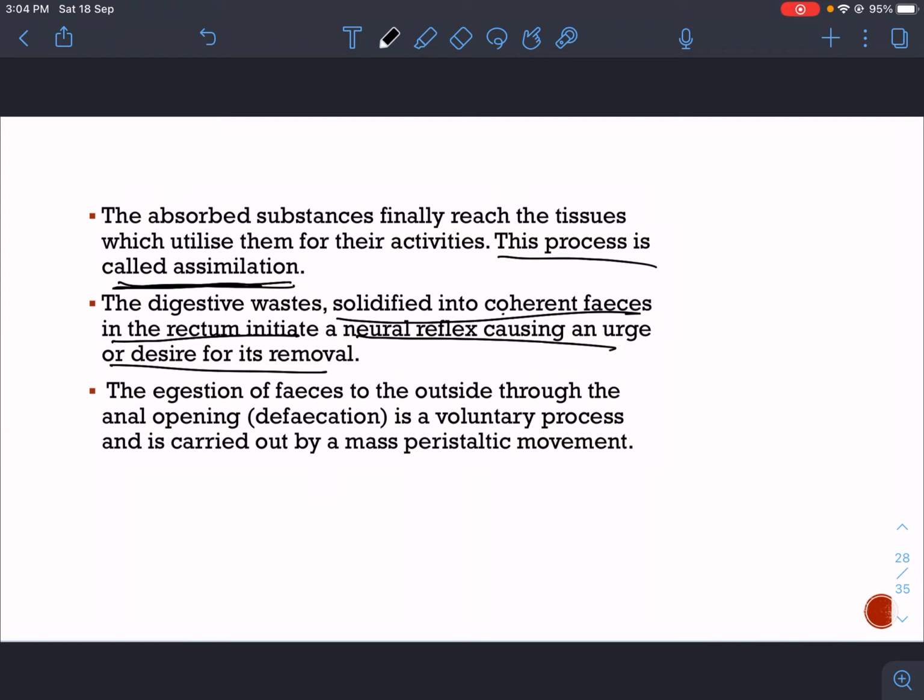The ejection of feces to the outside through the anal opening is a voluntary process and is carried out by a mass peristaltic movement. Peristalsis is a contraction and relaxation movement, and this movement causes the defecation of the feces.